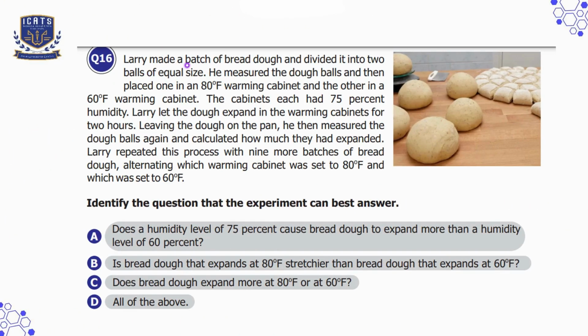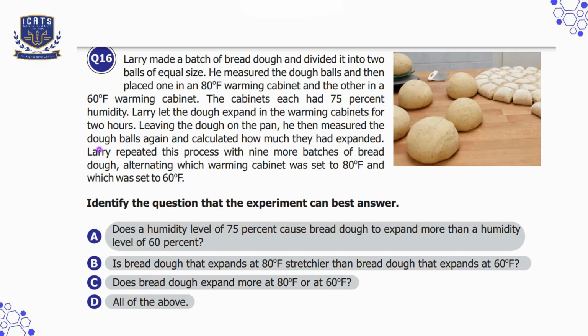Question number 16. Larry made a batch of bread dough and divided it into two balls of equal size. He measured the dough balls and then placed one in an 80-degree Fahrenheit warming cabinet and the other in a 60-degree Fahrenheit warming cabinet. The cabinets each had 75% humidity. Larry let the dough expand in the warming cabinet for 2 hours, leaving the dough on the pan.